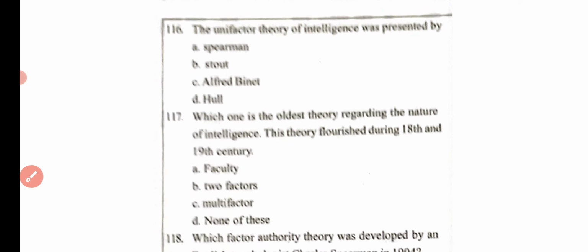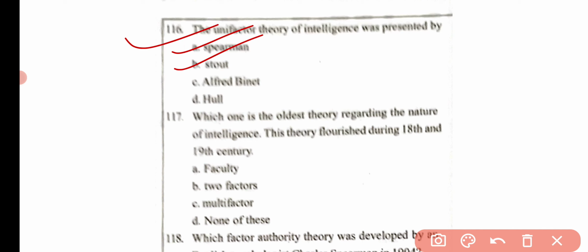Then the next question, the unifactor theory of intelligence was presented by option A Spearman, option B Stout, option C Alfred Binet, and option D Hall. Here the correct answer is option C Alfred Binet, unifactor theory.